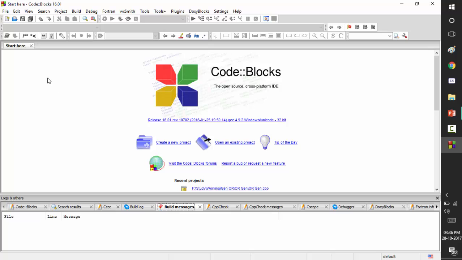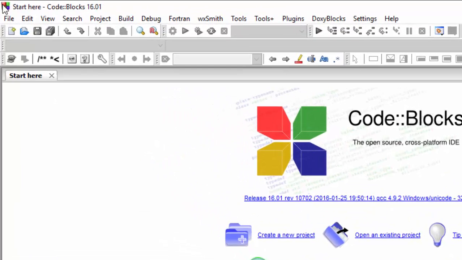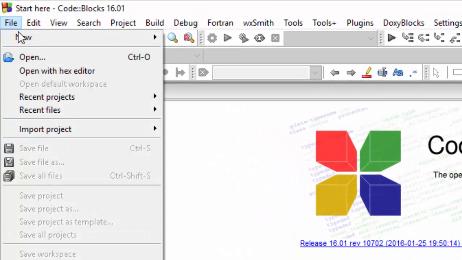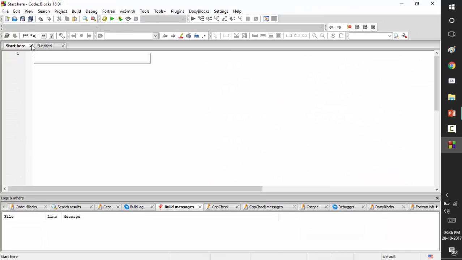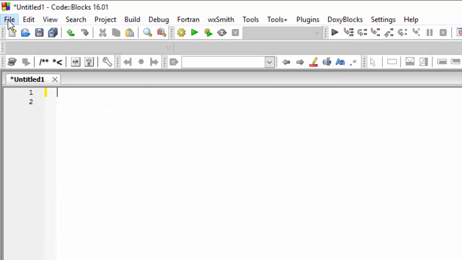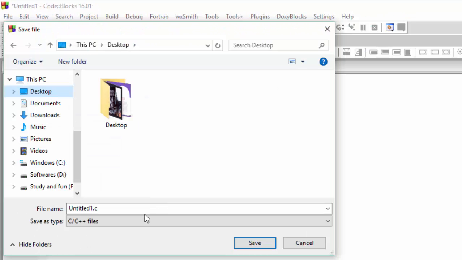Now let us open Code::Blocks. Let us create a new file by clicking file, new, in an empty file for now. You can save it by clicking file and then save file. You can save it with the name first program.c and then click save.